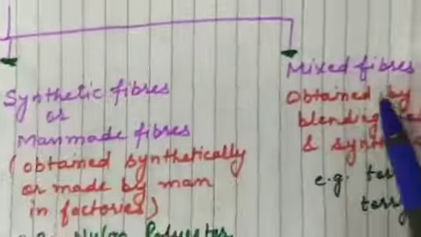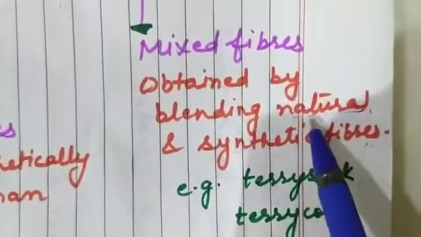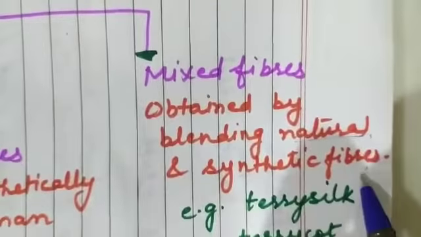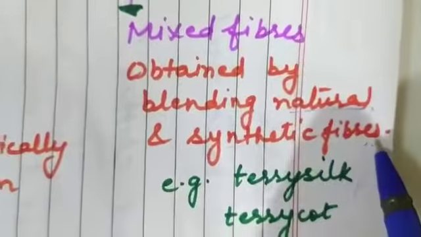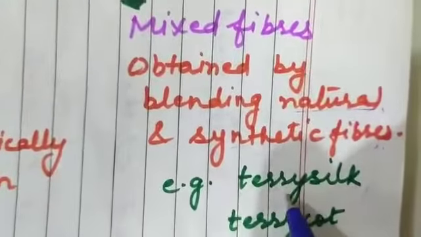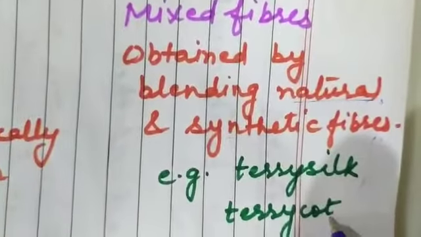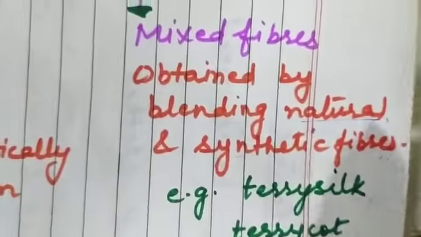Next one is mixed fibers. Mixed fiber means fiber obtained by blending natural and synthetic fibers. It means it has some ratio of natural fiber and some ratio of synthetic fiber. The examples are terry silk and terry cot. Rayon is also an example of mixed fiber.